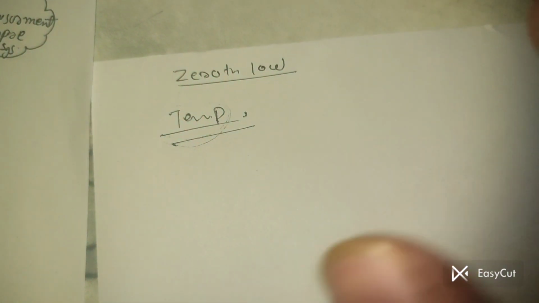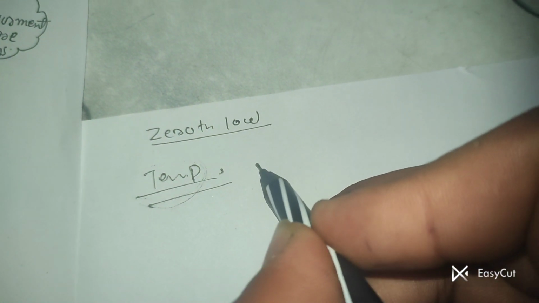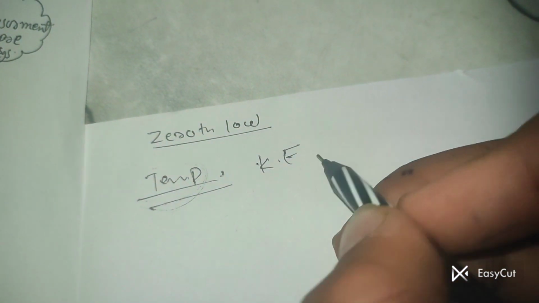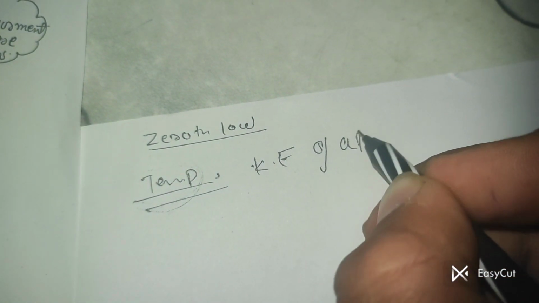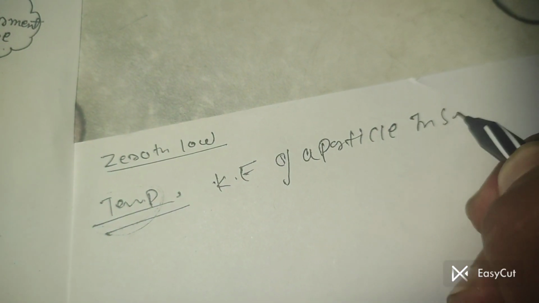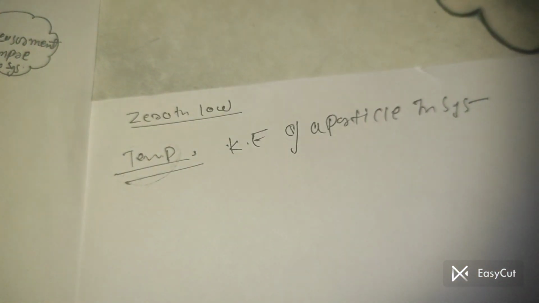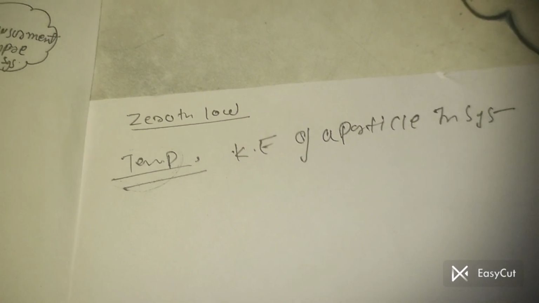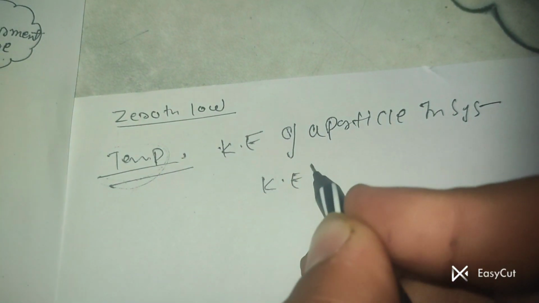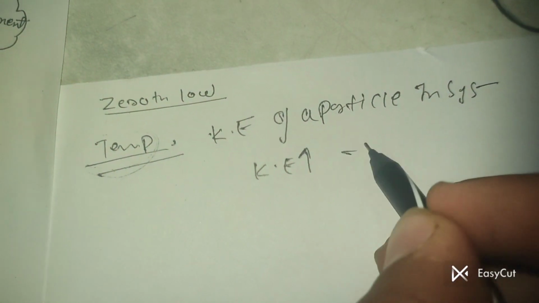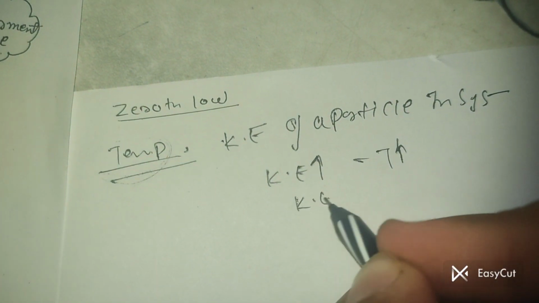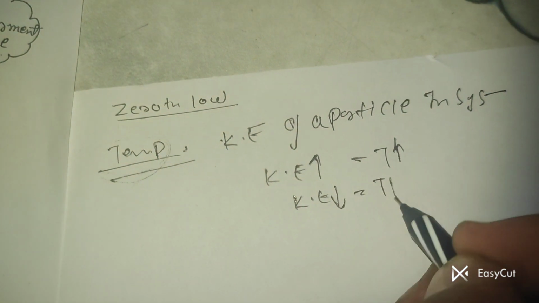Okay, so temperature is nothing but the kinetic energy of a particle in a system. It means that if the particles in a system have maximum kinetic energy, then the temperature is maximum. And if the kinetic energy is minimum, the temperature is minimum.